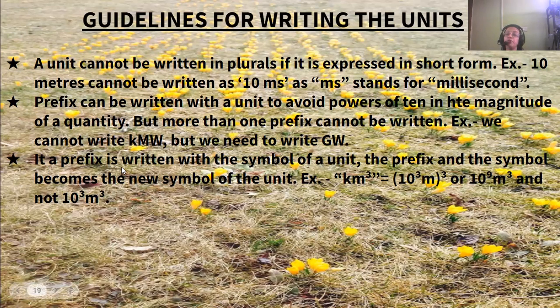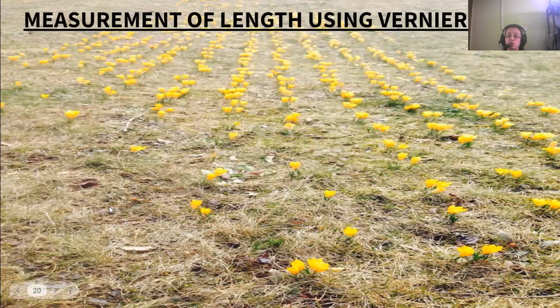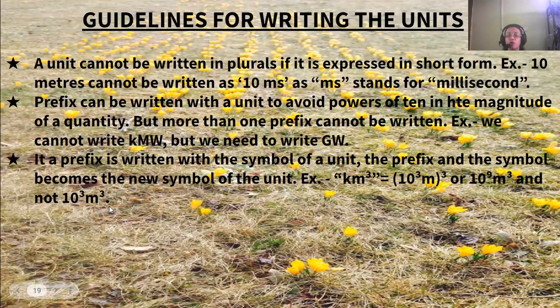If a prefix is written with the symbol of a unit, the prefix and the symbol become a new symbol, like km cubed. k means 10 to the power 3, so 10 to the power 3 meter, all cubed, means 10 to the power 9 meter cubed, and not 10 cubed meter cubed. That would be wrong. So this much is for today.